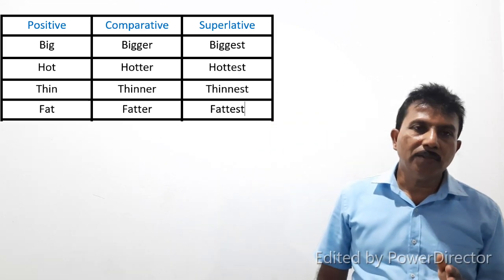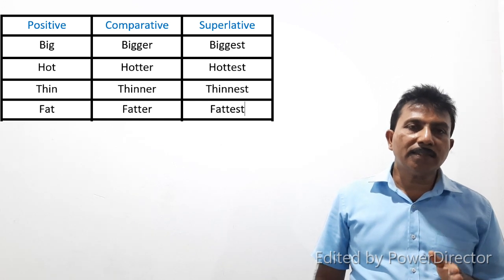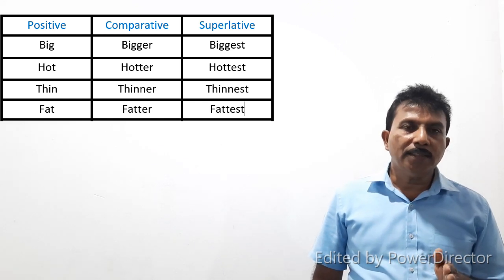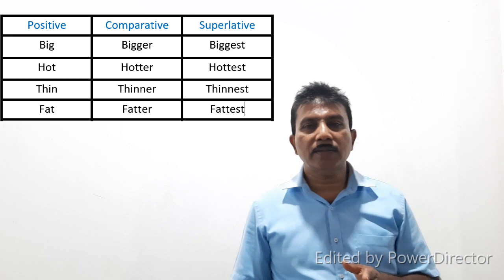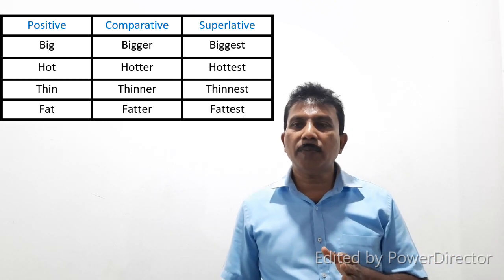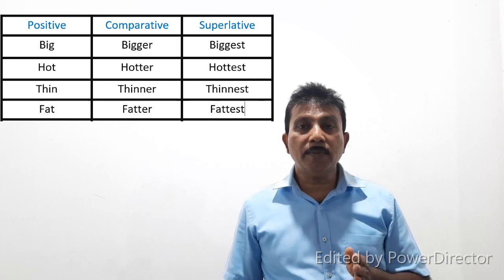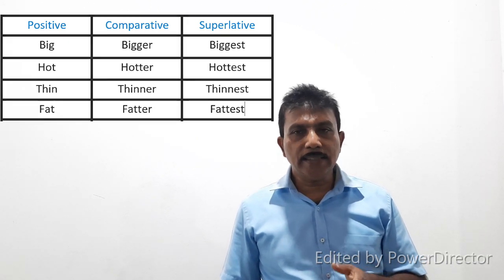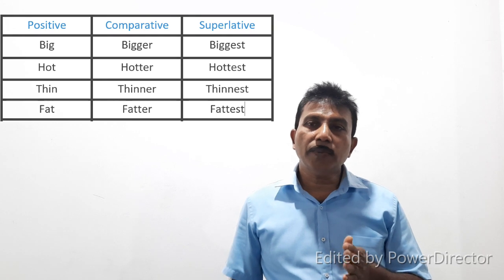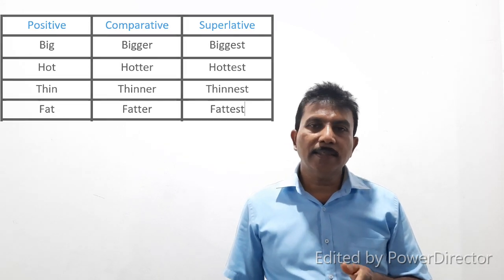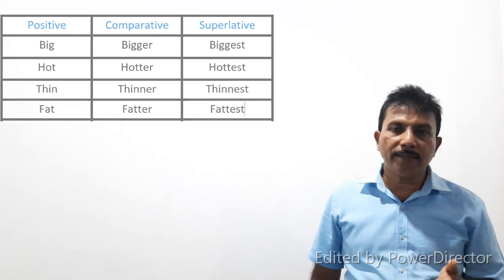Then next word, hot. We double the last letter, T. H-O-T-T-E-R, hotter. Then superlative, hottest. Then look at the next word, thin. We double the last letter N, thinner. Then superlative, thinnest.